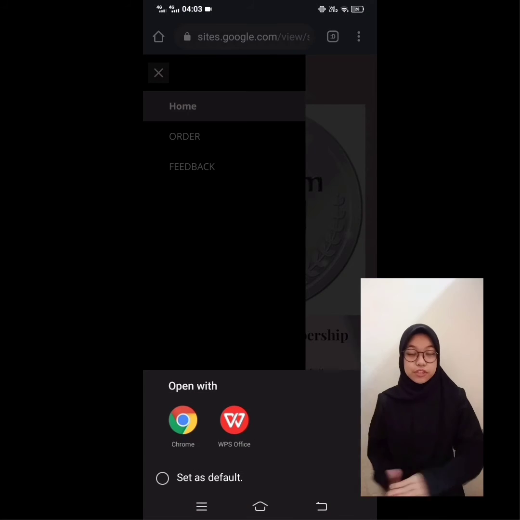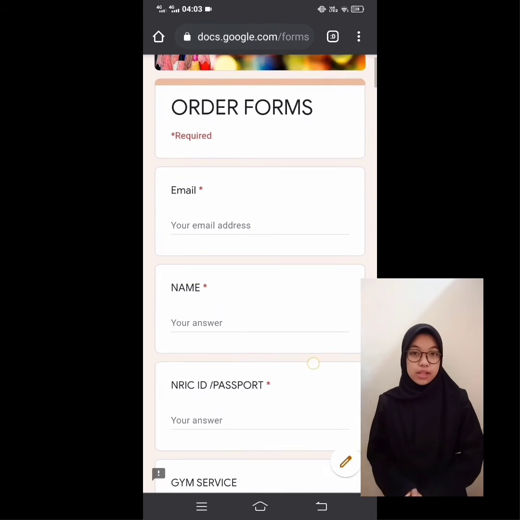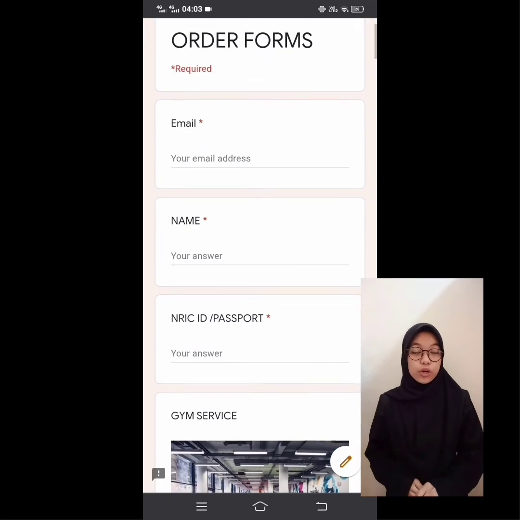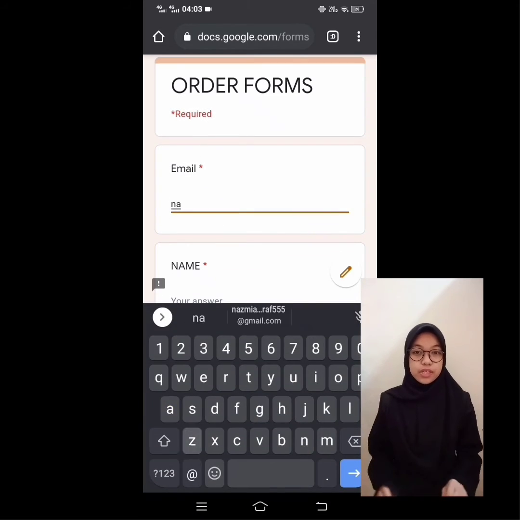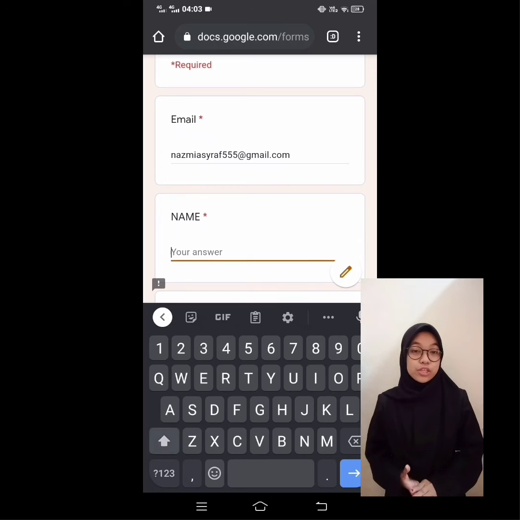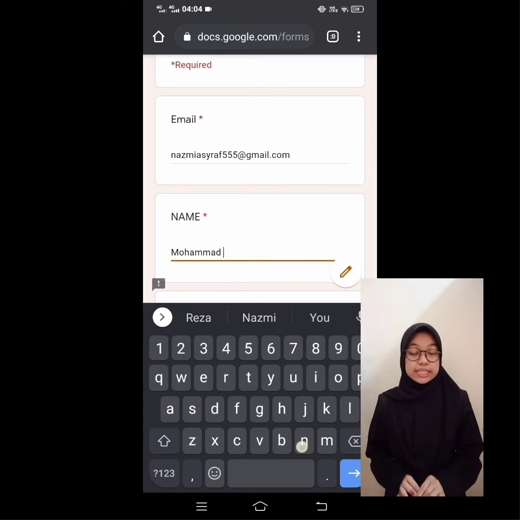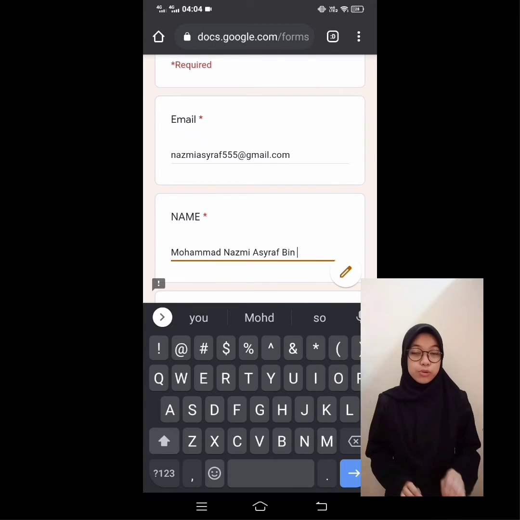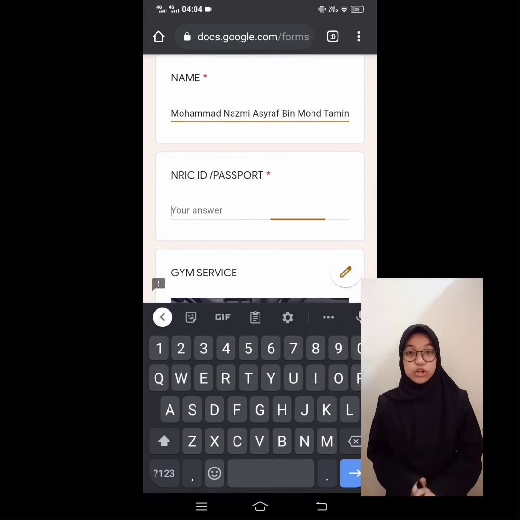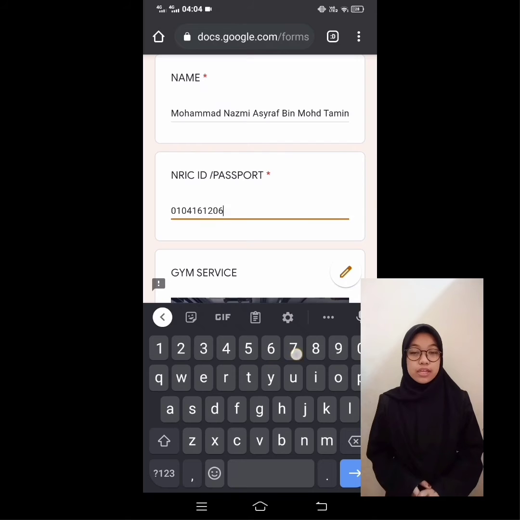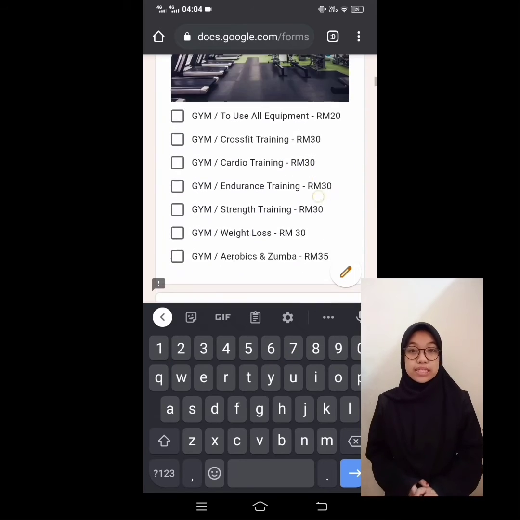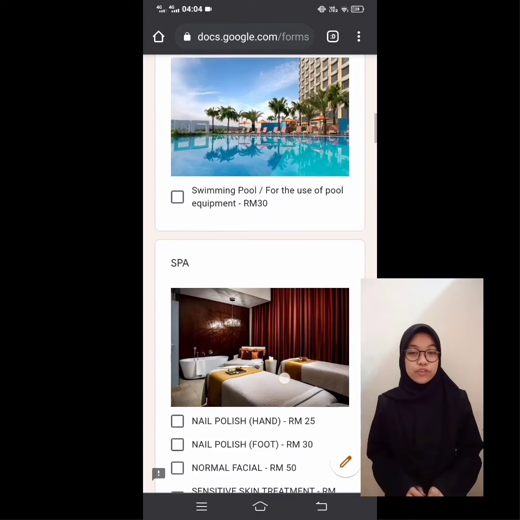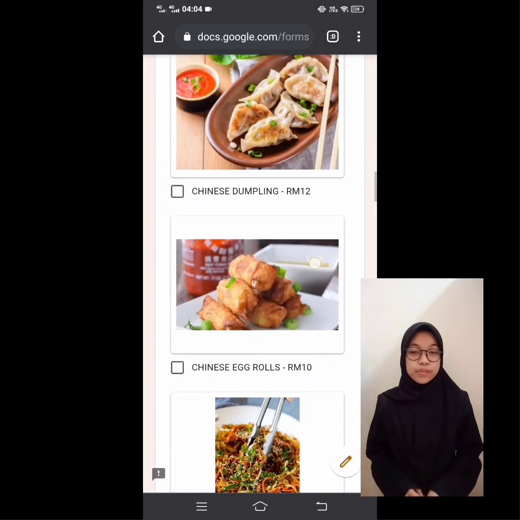Next, for order section. First of all, the guests need to fill their email, full name, and also their ID or passport number. Okay, next, they can select all the facilities and services that they have been used. So as shown here, we already list out all the facilities and services with each price. For example, this guest have ordered a chicken chop and cheesy fries. Then he also used a laundry service for 10 clothes and 4 clothes for iron service.